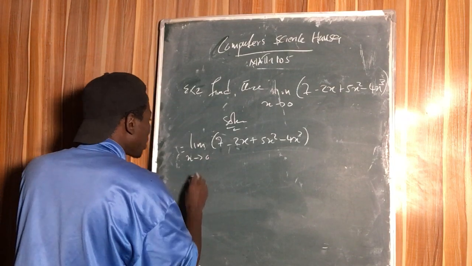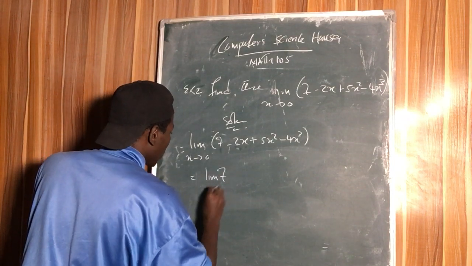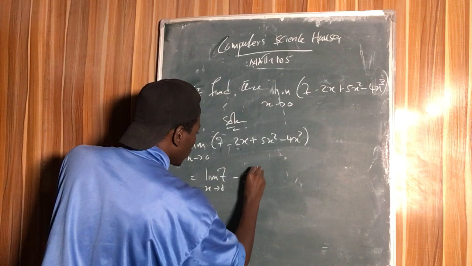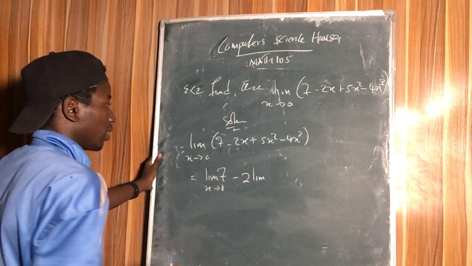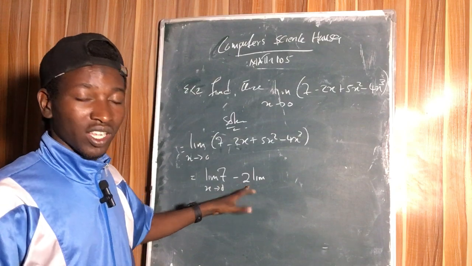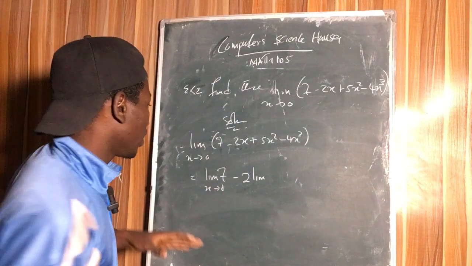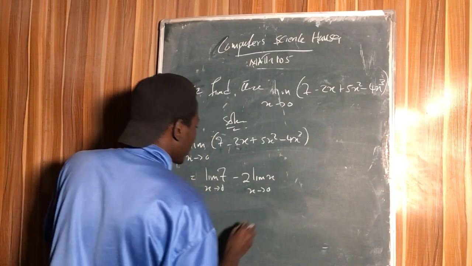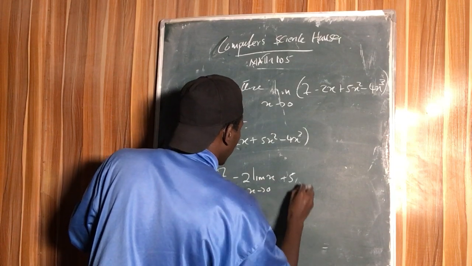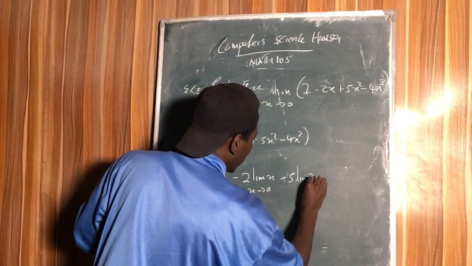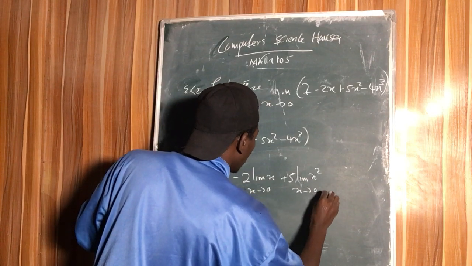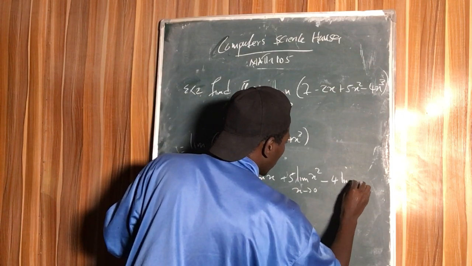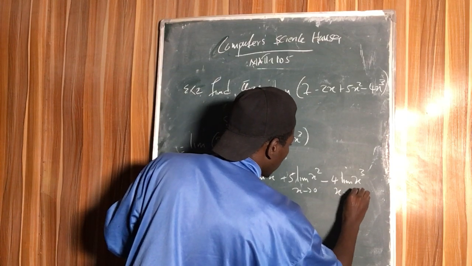So simply we say: the limit of 7 as x tends to 0, minus 2 times the limit, here we apply the rule that the limit of the product of a constant and a function is equal to the product of the constant and the limit of the function, as x tends to 0, plus 5 times the limit of x squared as x tends to 0, minus 4 times the limit of x cubed as x tends to 0.